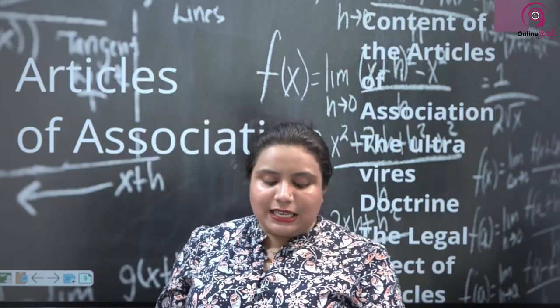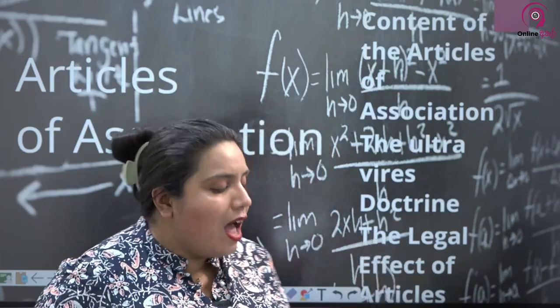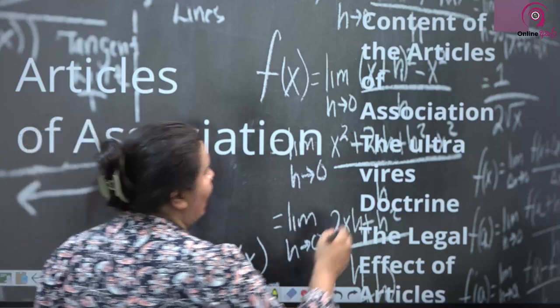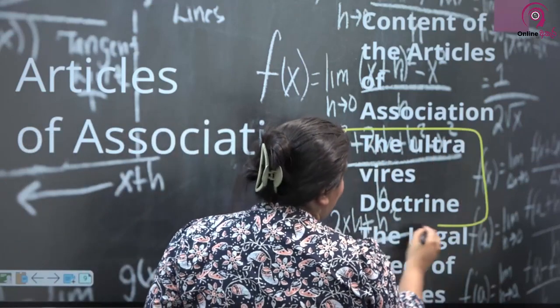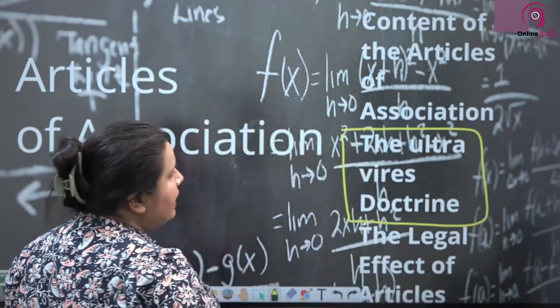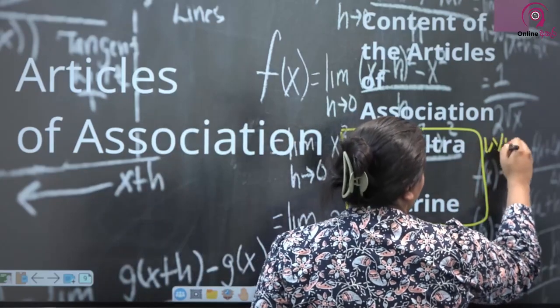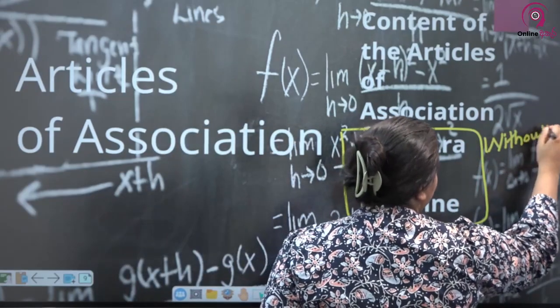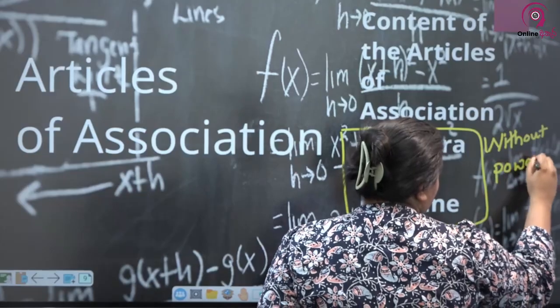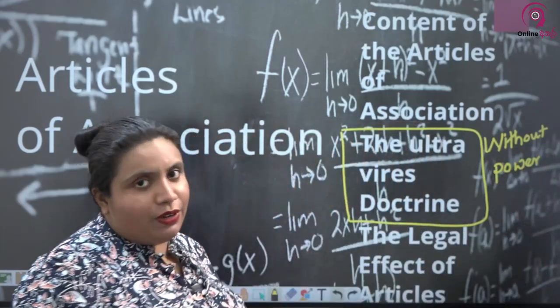But under this there is something we need to understand called the ultra vires doctrine, or the ultra vires rule. The meaning of the term ultra vires is without power.